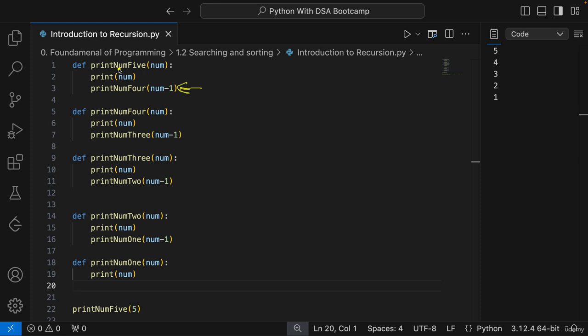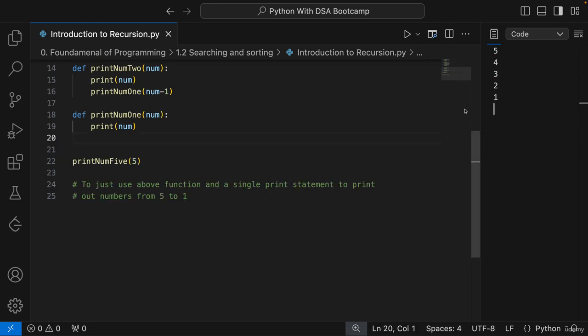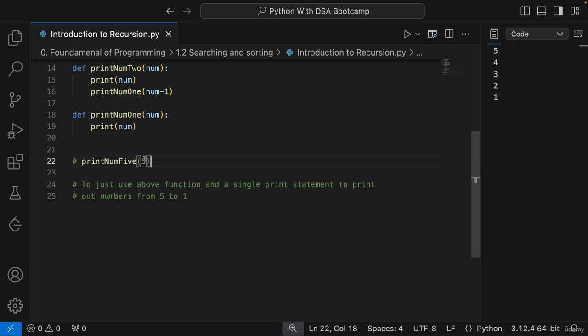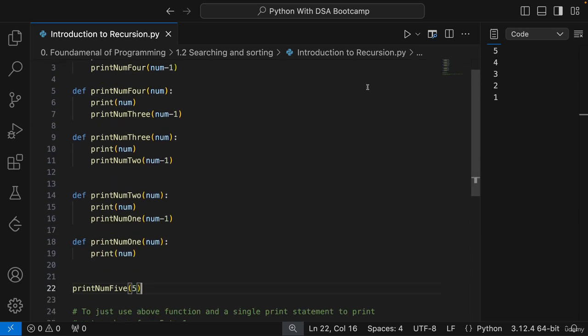So now what I've done, everyone, pay attention. I have created these 5 functions, print num5 all the way to 1. Each calls another function, and finally 1 gets called. So let us run this, and we are able to get the same output, 5, 4, 3, 2, 1. Maybe I can just clear this output once. Let us first clear this output, and now if I just uncomment this, you are able to see the overall output. Okay, great.